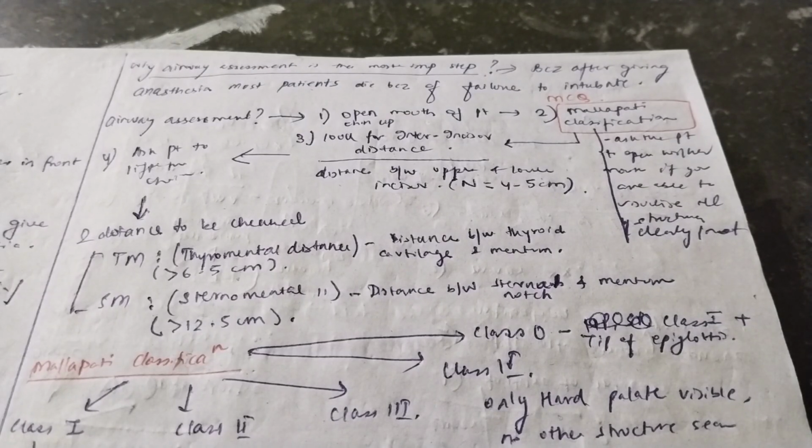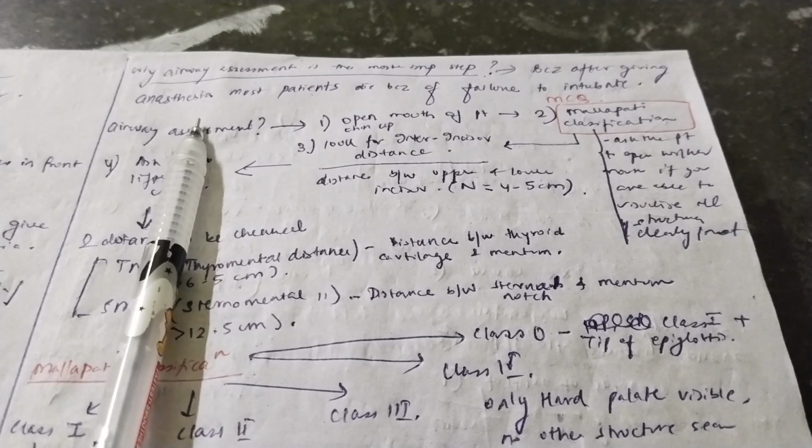So if the airway is patent, then you can give intubation also to save the patient. Okay, I hope I made it clear why airway assessment is most important. Now, how to do the airway assessment? So there is basically a full procedure.